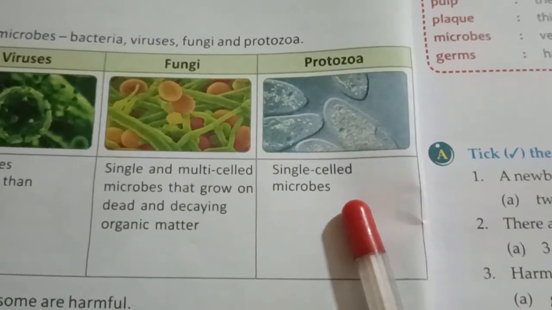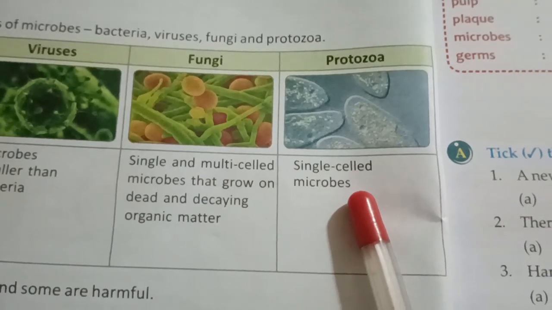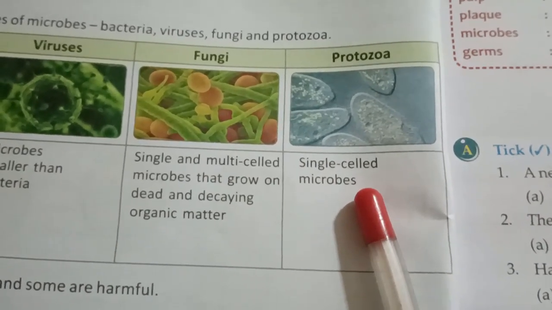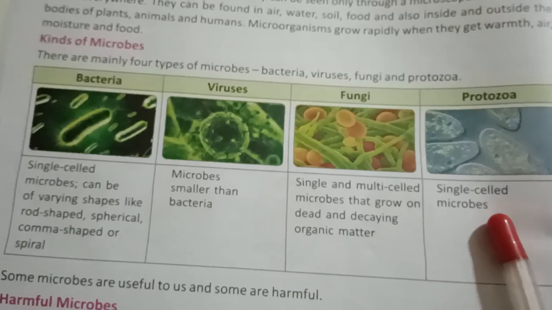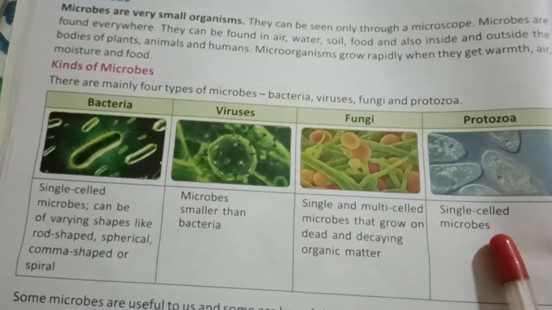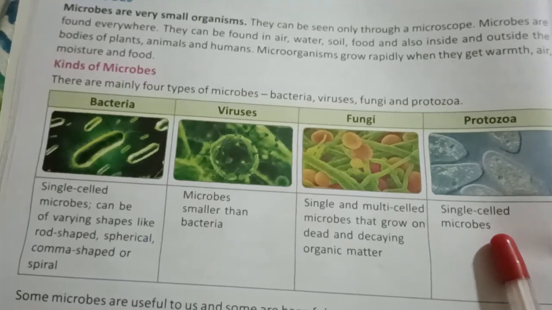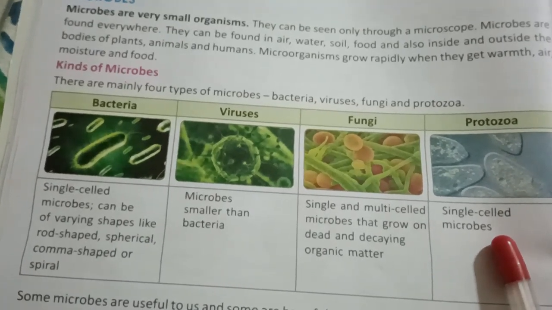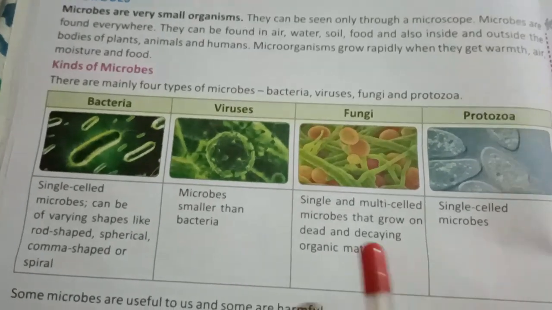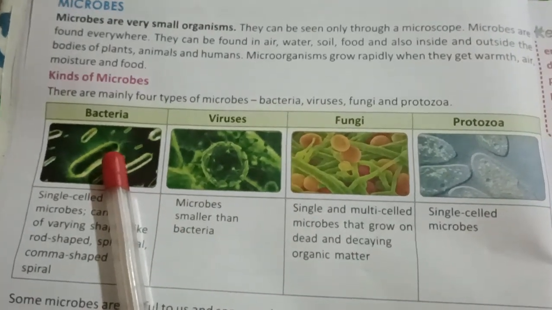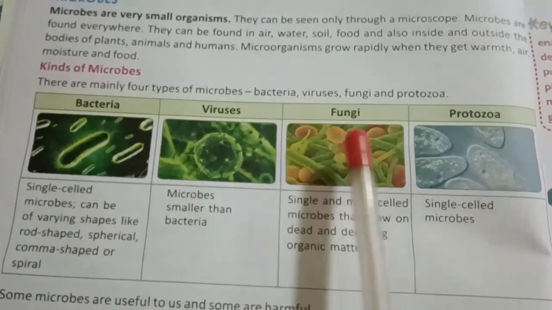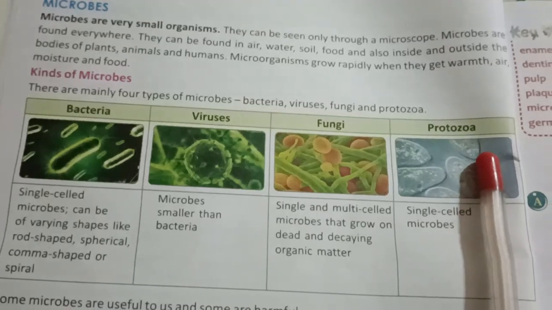Next one is protozoa. Protozoa are also single-celled microbes. So this is all about microbes. Microbes means very small organisms that we cannot see with our naked eyes. To observe them we have to use a microscope. There are four types of microbes: bacteria, viruses, fungi, and protozoa.